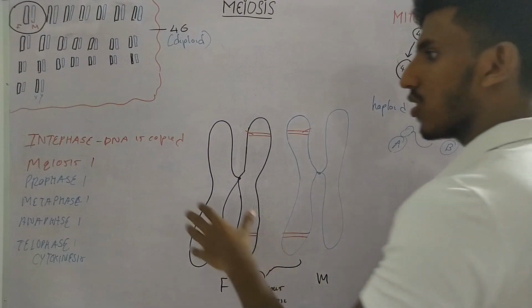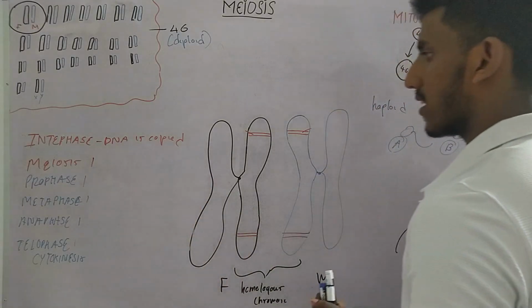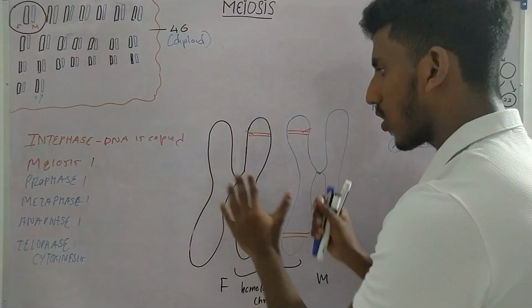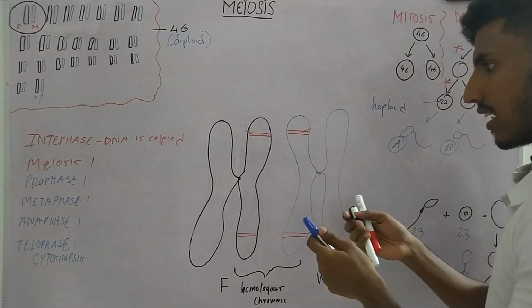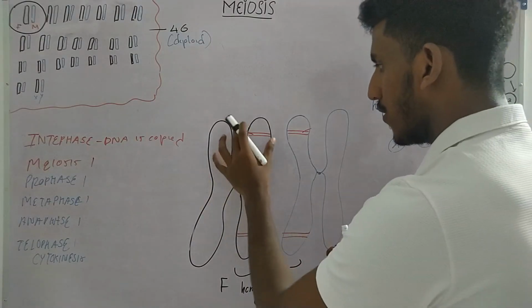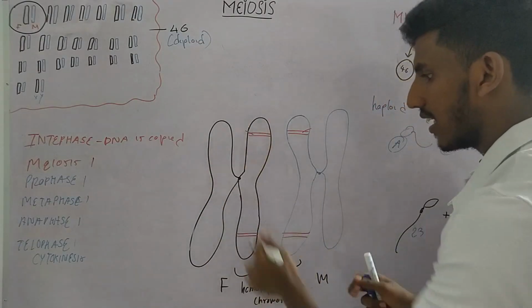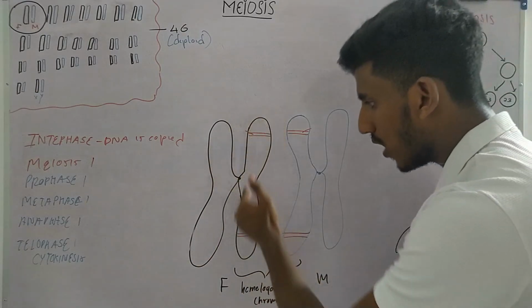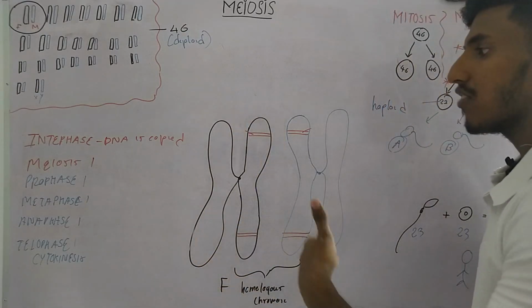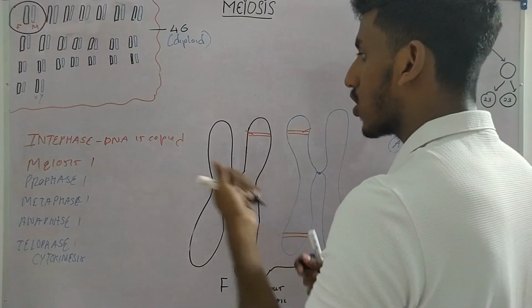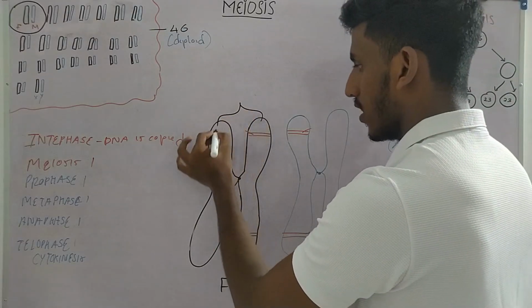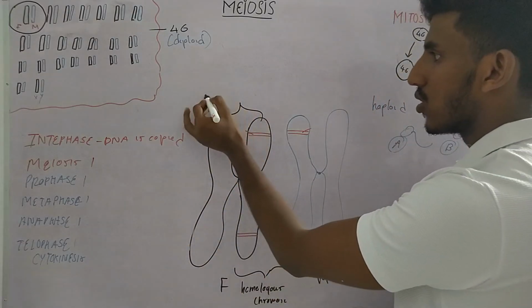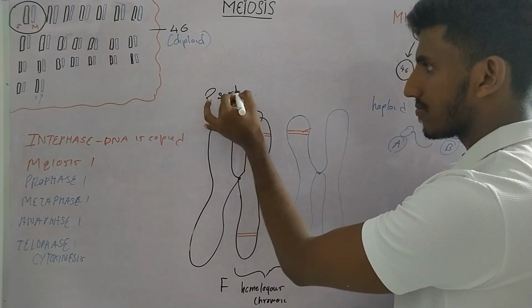Okay, now let's go through prophase. But a few things before I start. What occurs in prophase is, if you take this chromosome, it has two arms, one arm here and the other arm here. We refer to them as the sister chromatids. So this chromosome has two sister chromatids.